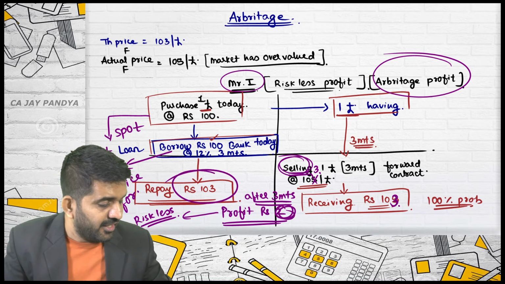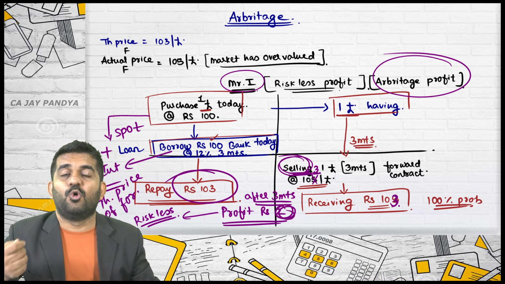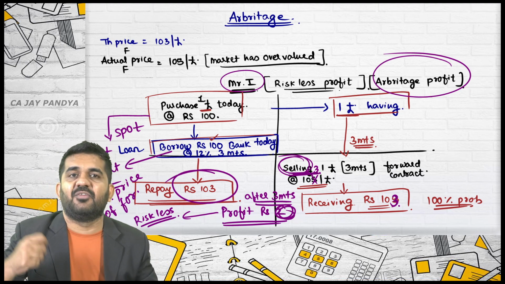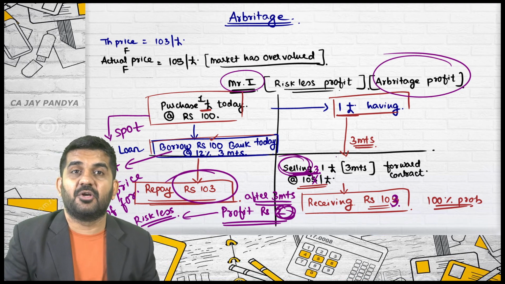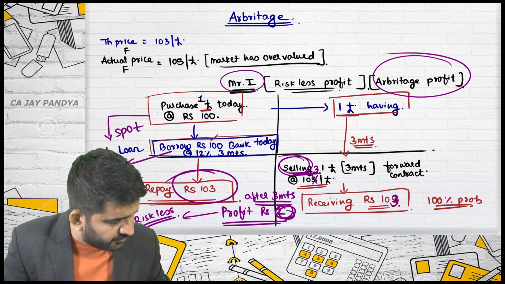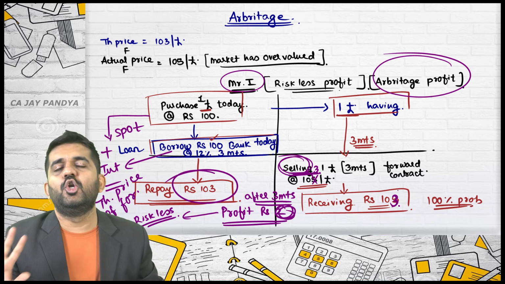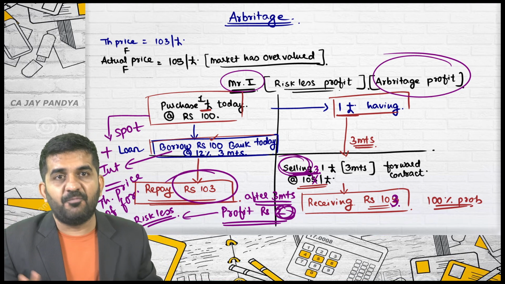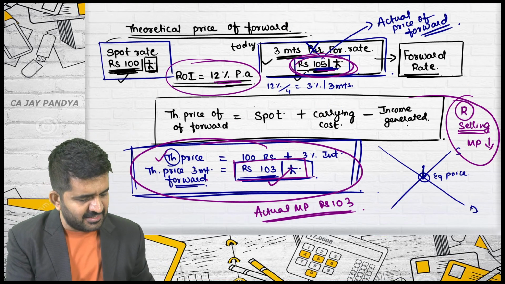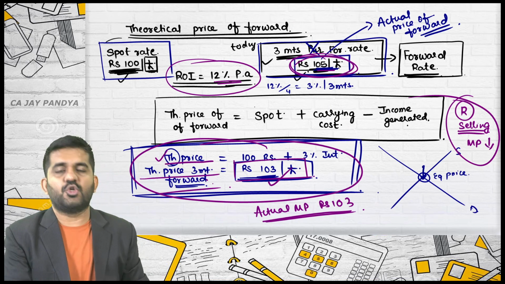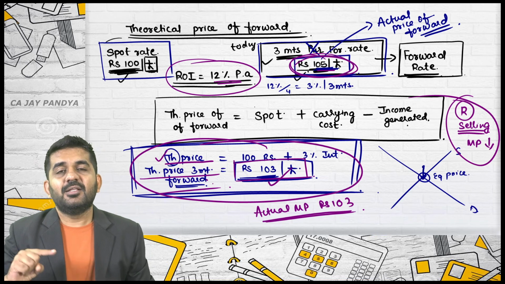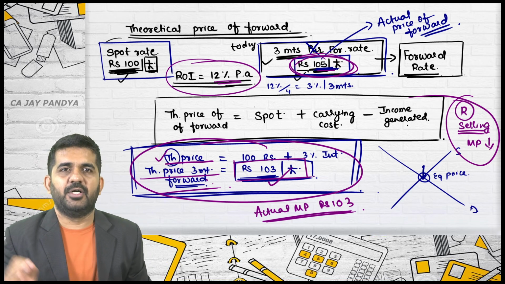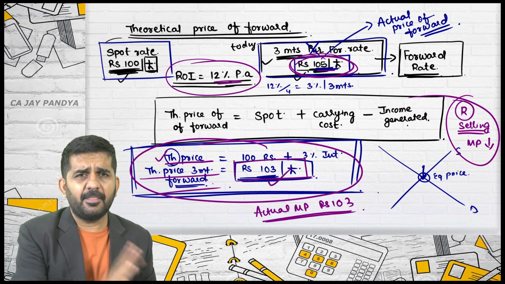If the actual price is higher, I will be selling it. If it is lower, I will be purchasing it. And ultimately, I will be earning arbitrage profit. But if it is 103, I cannot earn arbitrage profit, and so it is termed as theoretical price of forward. I hope all of you are very clear with theoretical price of forward. It is spot plus carrying forward rate.